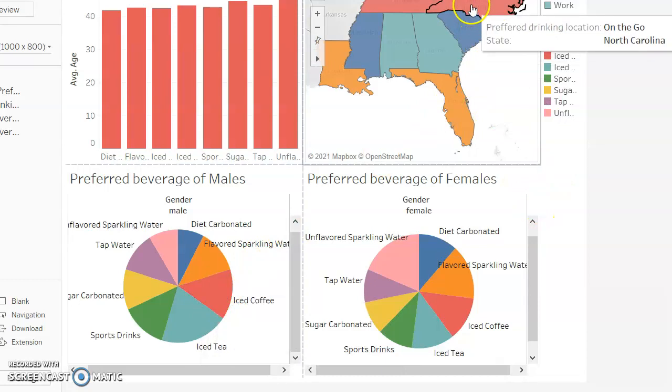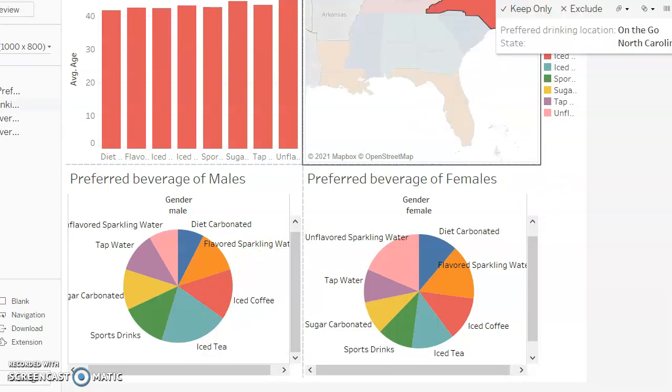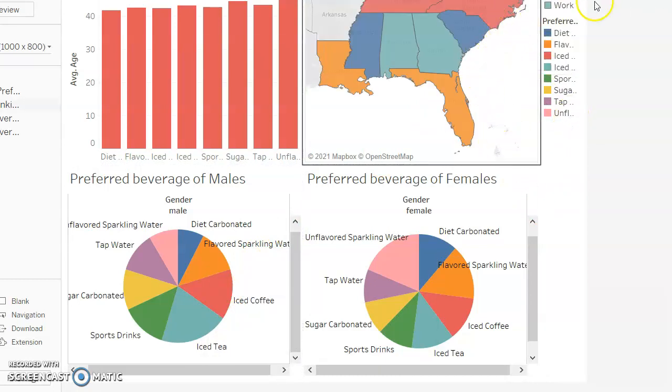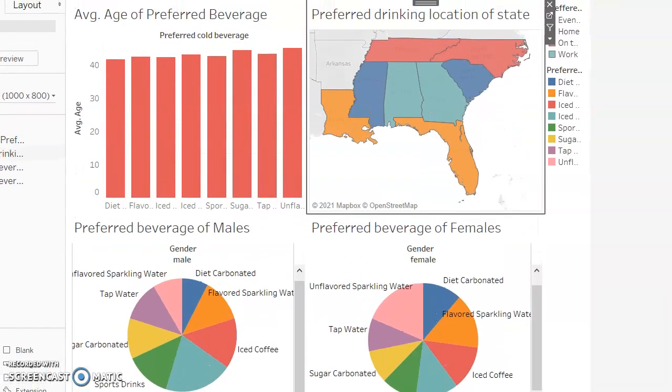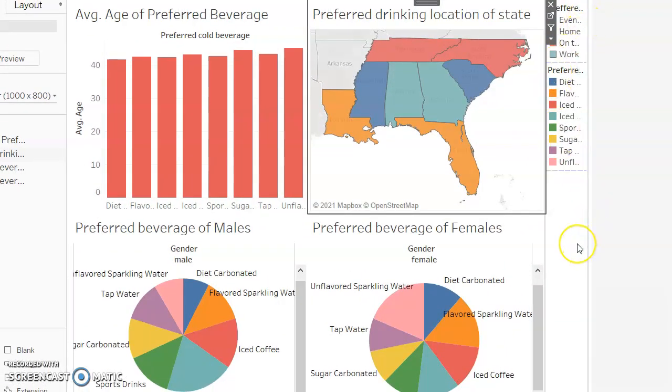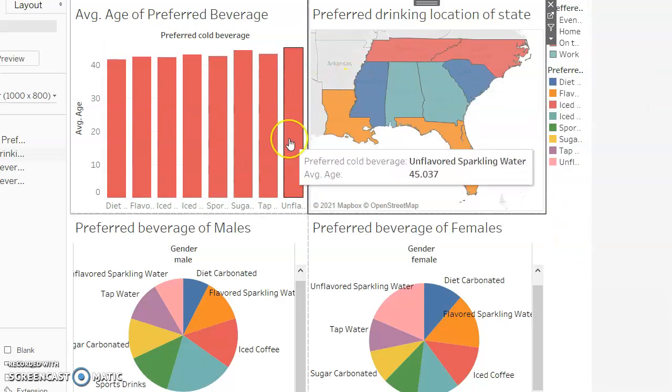Obviously, there's a lot of beneficial information here. Didn't mean to click on that. There's a lot of beneficial information here. If I was a marketer for, let's say, a beverage provider, let's say Coca-Cola, obviously, it's an easy answer. I went with red for a reason. Red Coke's my favorite carbonated drink, so let's just stick with that.